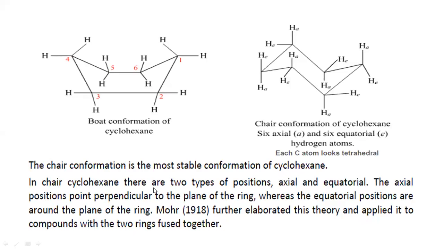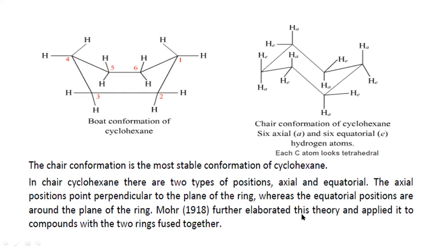In chair cyclohexane, there are two types of positions: axial position and equatorial position. Axial means perpendicular to the plane of the structure. Equatorial means parallel to the plane of the structure. The axial positions point perpendicular to the plane, whereas equatorial positions are around the plane of the ring.